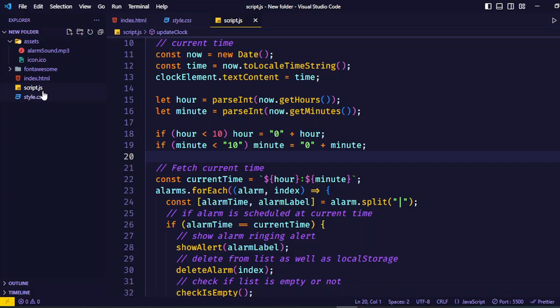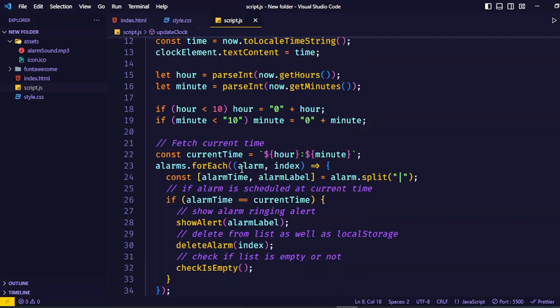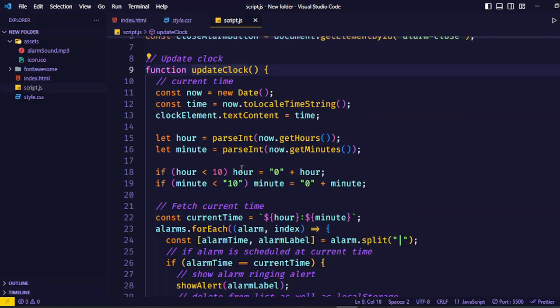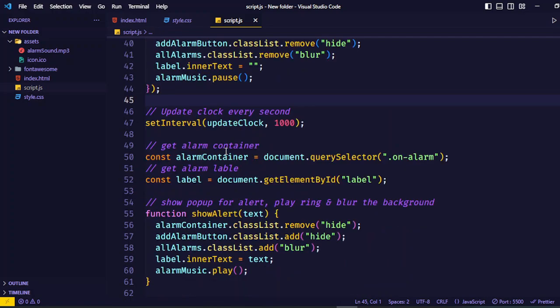In the JavaScript file we can see all the functions. Updating the clock will synchronize the system clock in real time. Here is the add listener, add alarm. It is everything about our clock project.